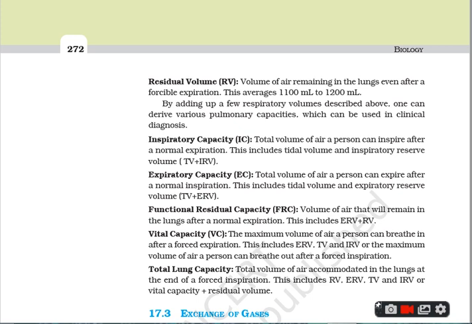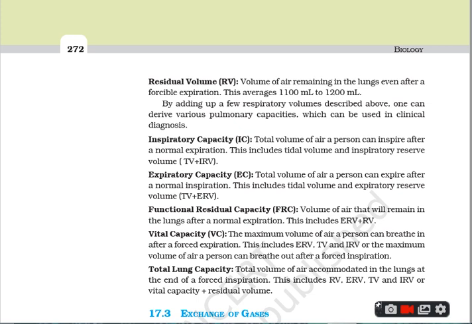That means, again repeating, RV is residual volume, ERV is expiratory reserve volume, TV is tidal volume and IRV is inspiratory reserve volume, or we can say the vital capacity plus residual volume. Vital capacity I have already explained to you when I started with these capacities.